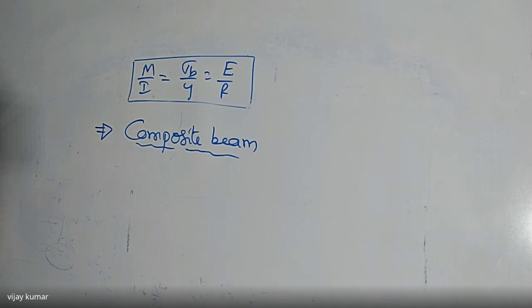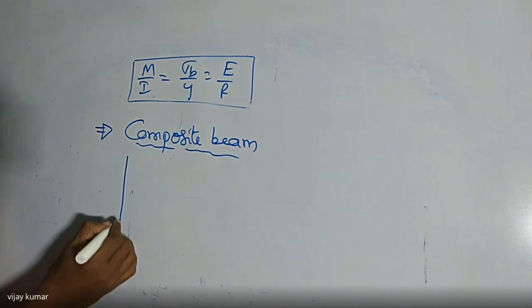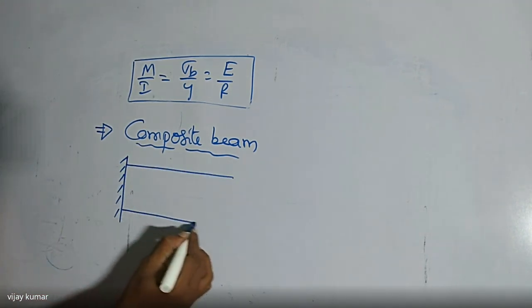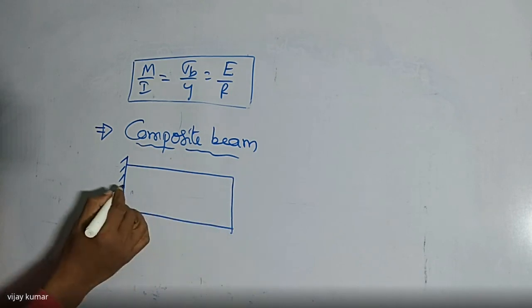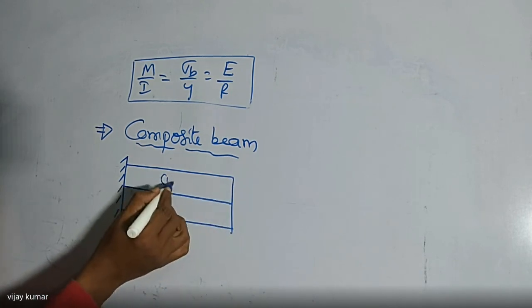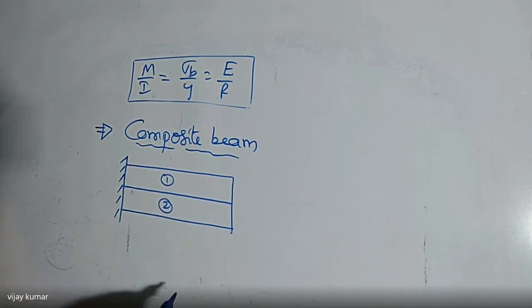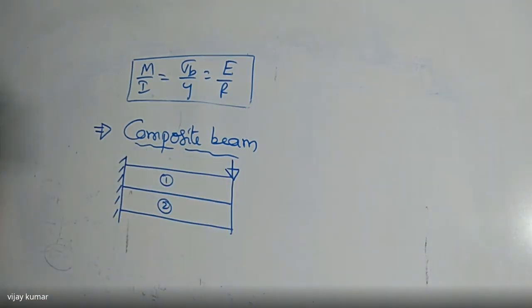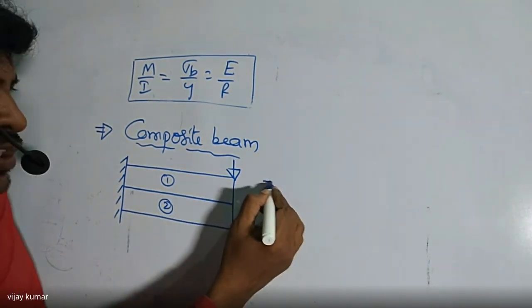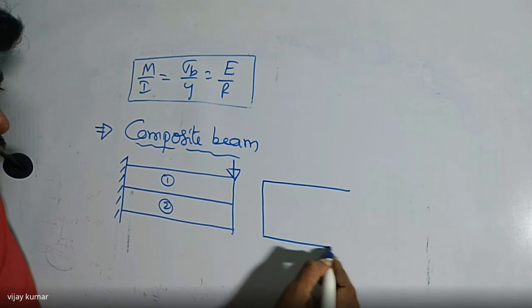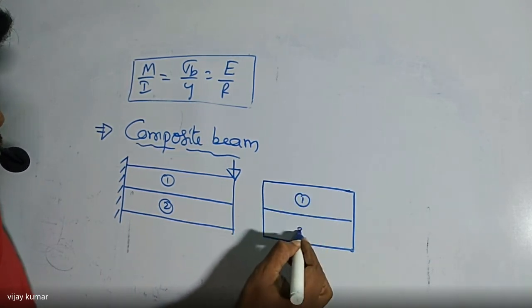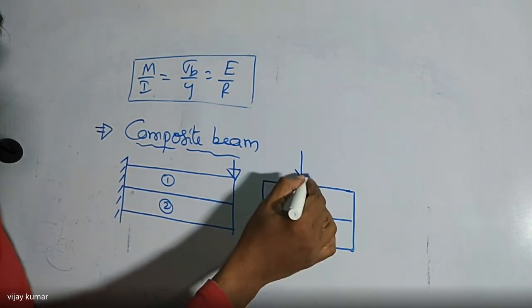So listen carefully. For example, I am taking one cantilever beam, which is made of two different materials. This is the cantilever beam, fixed at one end, the other end free. Both parts are made of different materials, and it is subject to a point load at its free end. This is the cross section of the beam, in the form of a rectangle. This is one and two, and we are applying the force here.